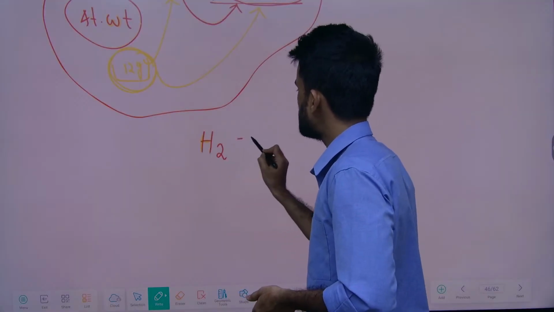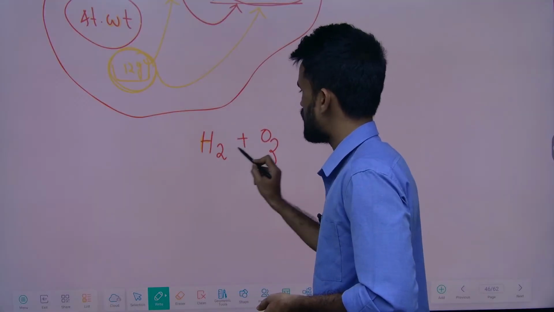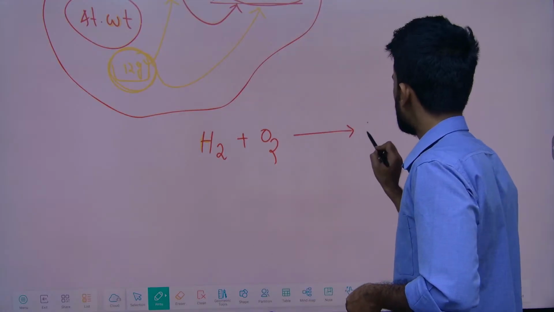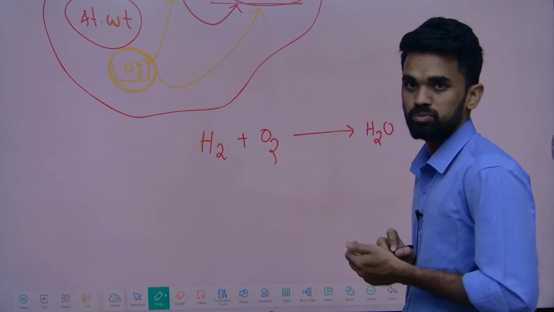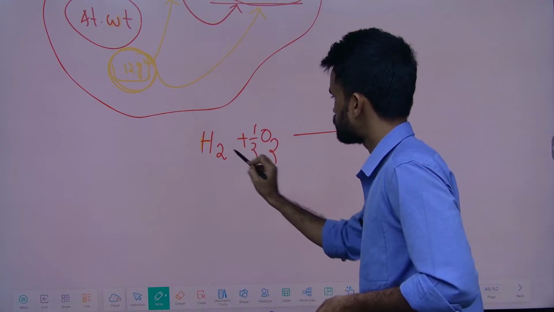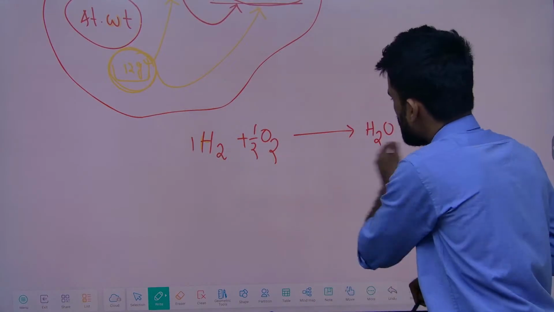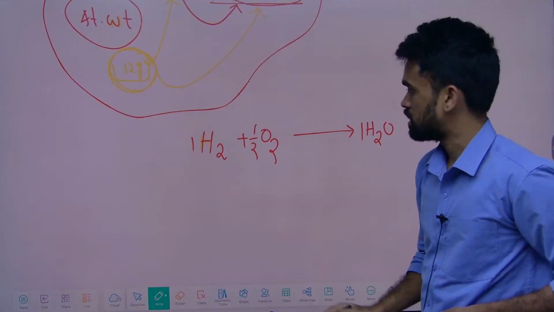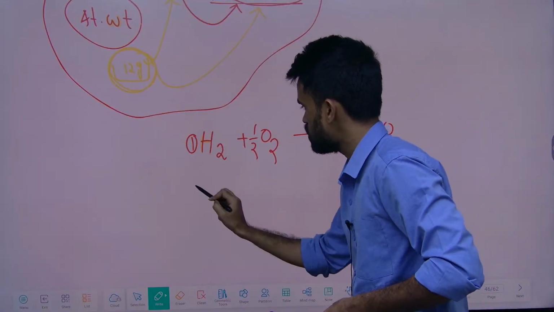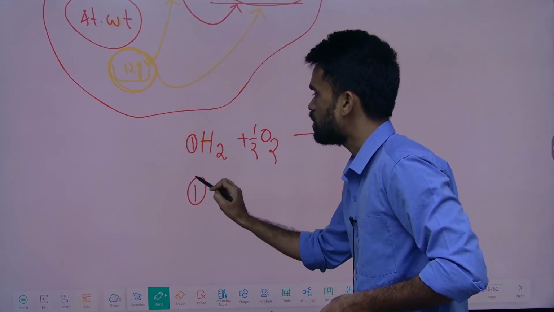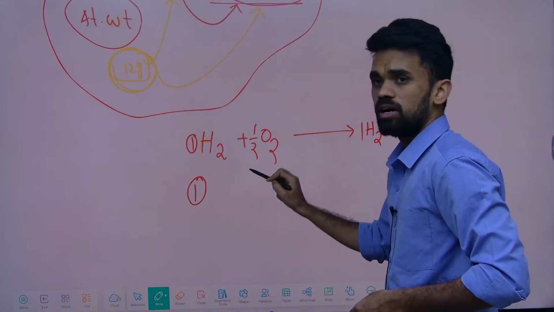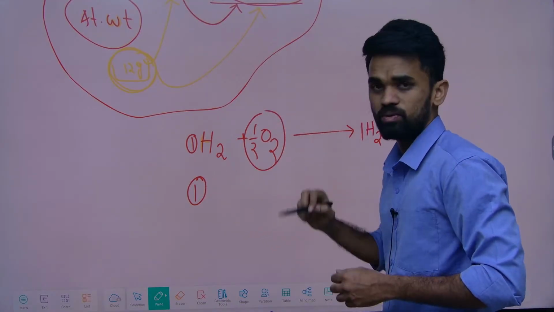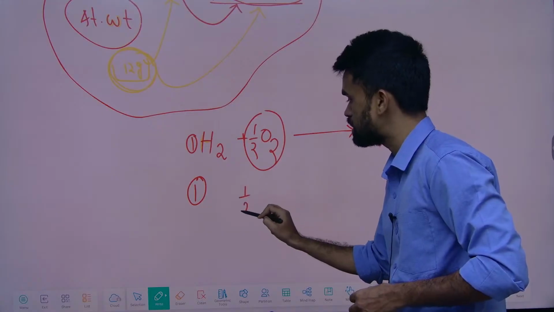hydrogen react with oxygen. What I am saying, hydrogen react with oxygen forms H2O, water molecule form అవుతుందని చెప్తున్నాం. So balance this like this. So from here also you can say how many moles. So here as per the equation 1 mole అంటే 1 mole hydrogen react అవ్వడానికి how many moles of oxygen required? Here half mole of oxygen is required.